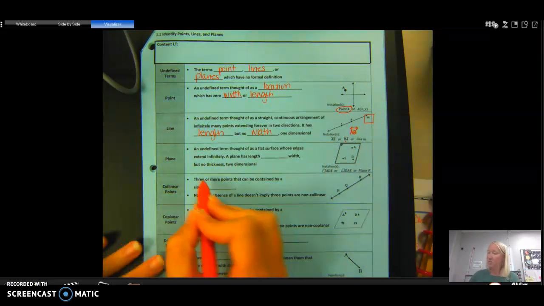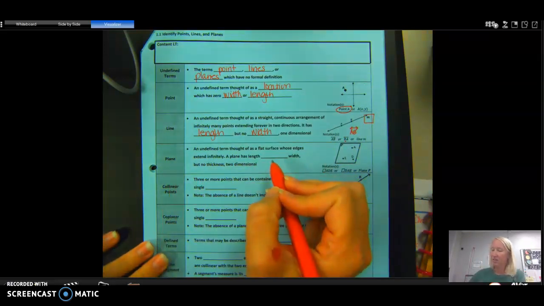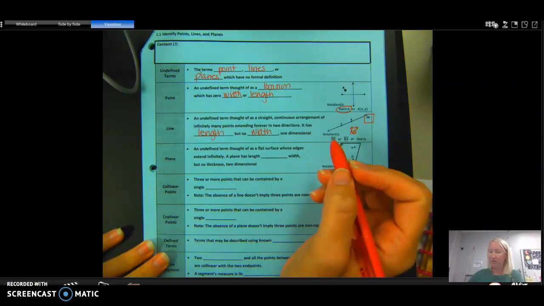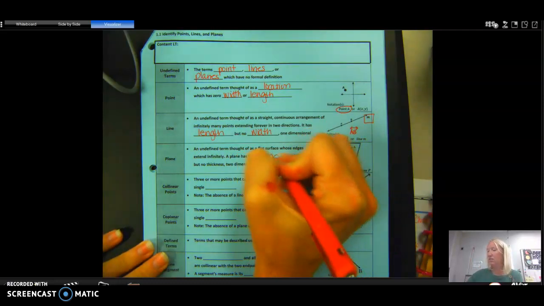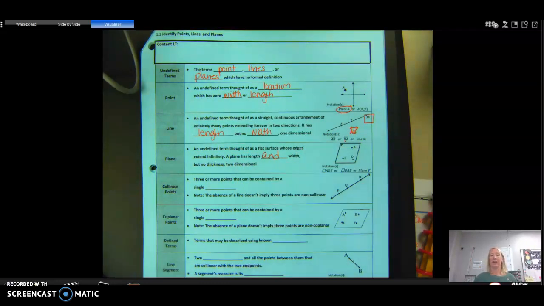Okay? The next one is plane, an undefined term thought of as a flat surface whose edges extend infinitely. A plane has length and width, but no thickness and is two-dimensional. I think of planes as like the wall behind me is a plane, okay? But you have to realize that that plane, unlike a wall, will go on forever. So it goes up, up, up, up, up, and it goes down, down, down, down, down forever because it's made of infinitely many points and infinitely many lines are on that, okay?